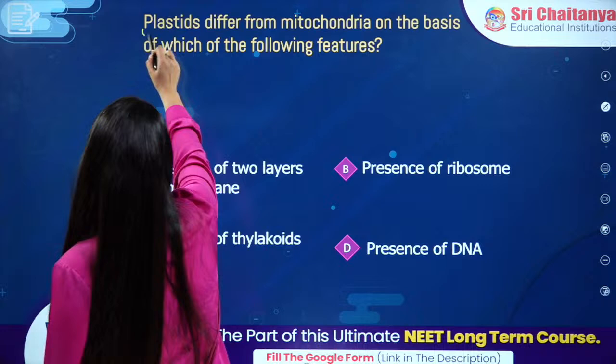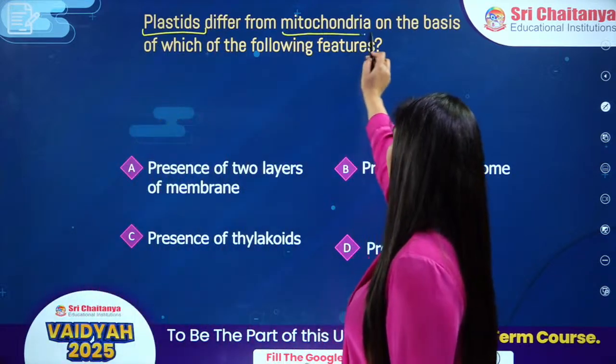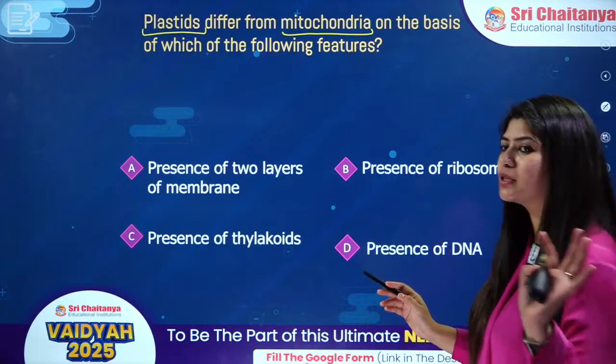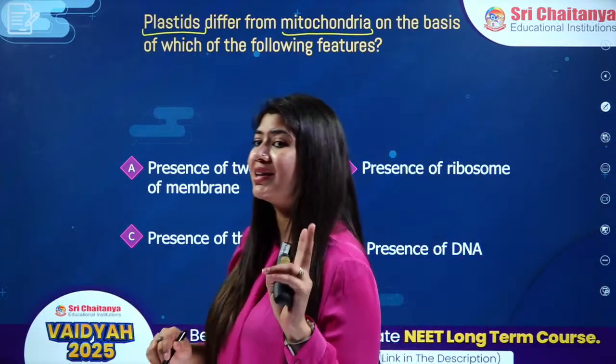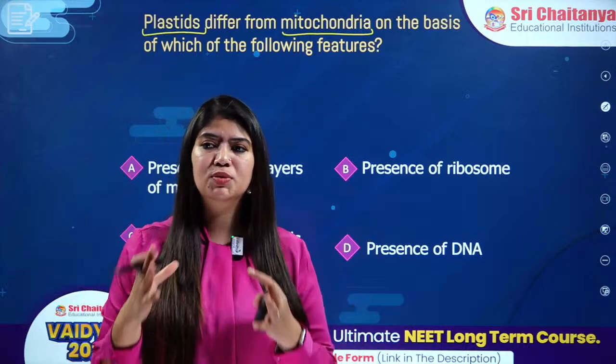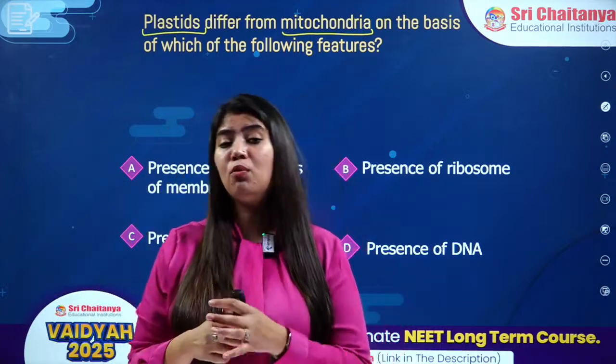Moving on to the next question then. Plastids differ from mitochondria on the basis of which of the following features? Plastids and mitochondria are both double membrane bound organelles. There are many similarities between these two organelles. Number one, they both divide by binary fission.